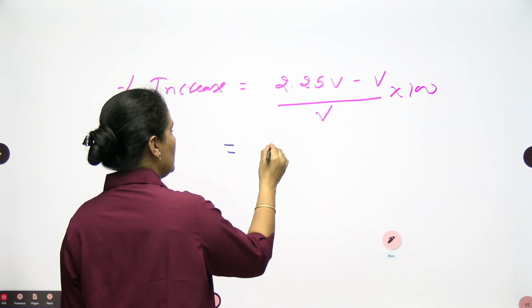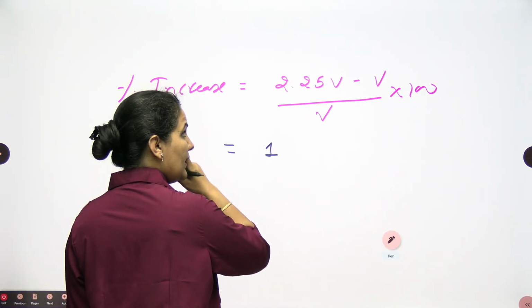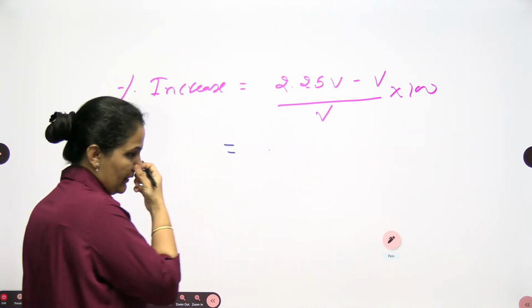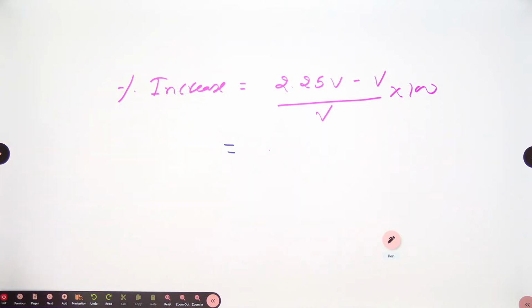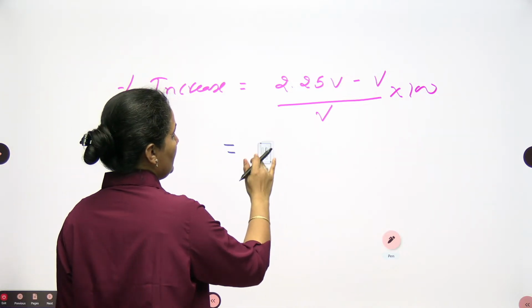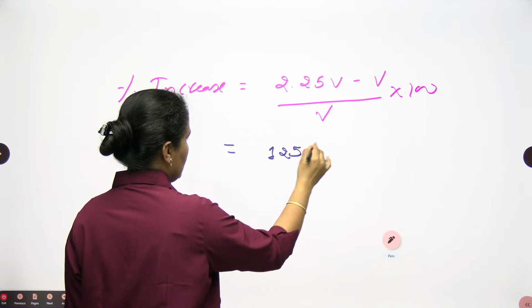V will be gone. The difference is 1.25 divided by 1. So when you solve, you get 1.25 multiplied with 100, which is 125%.